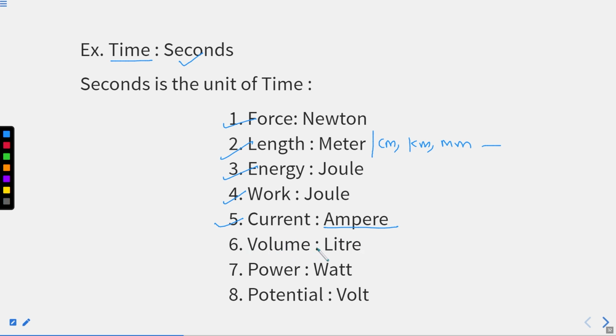Volume. Volume is in liters. It can be in milliliter also, right? Power. Power has a unit of watt. Potential, always known as voltage, measured with voltmeter. Voltmeter, right? I hope these 8 parts are clear, right?